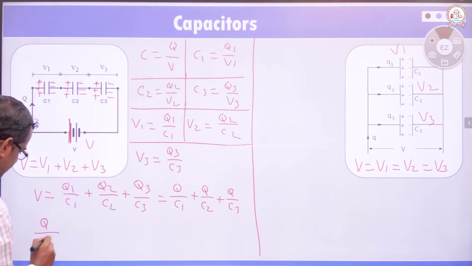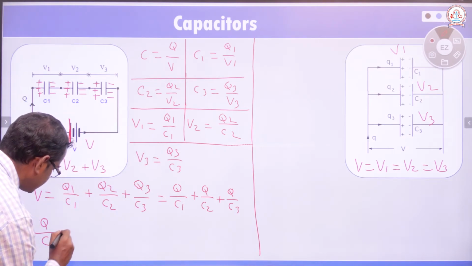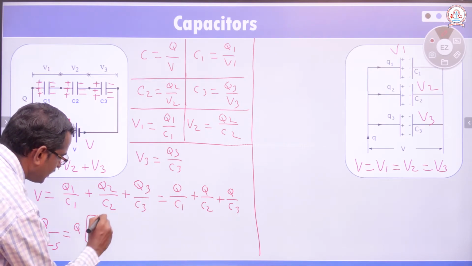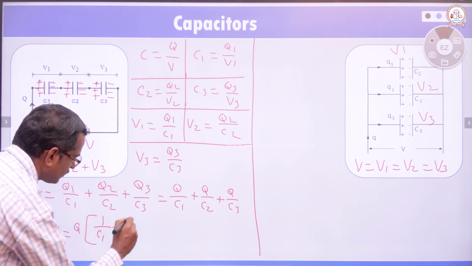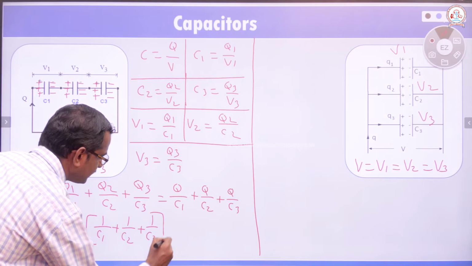Where the capacitors are connected in series, Q divided by C is equal to, taking Q as common, Q times 1 divided by C1 plus 1 divided by C2 plus 1 divided by C3.